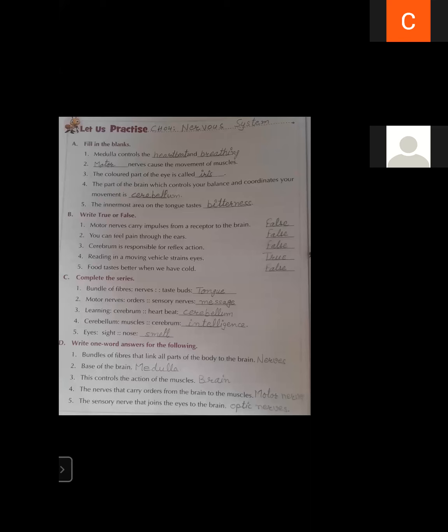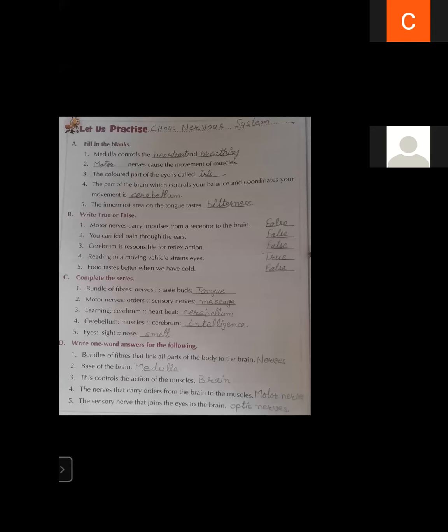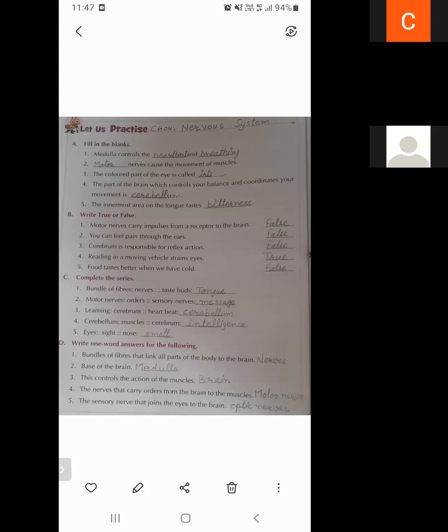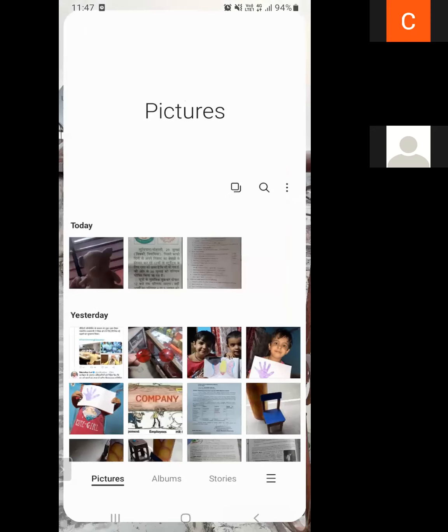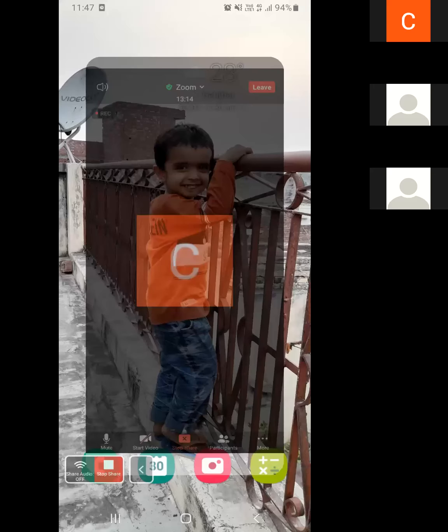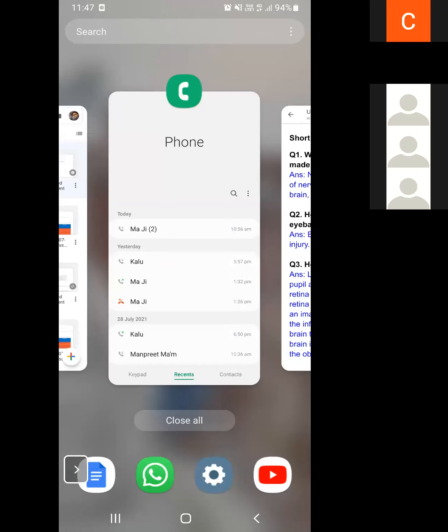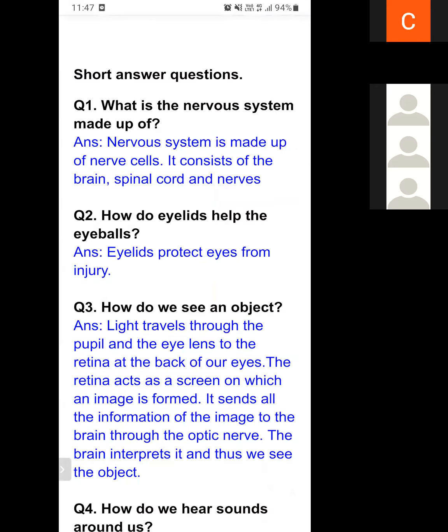So student, this is your back exercise. You have to complete this back exercise in your book. Now let's discuss the short answer type questions. Yes, student, these are your short answer type questions.